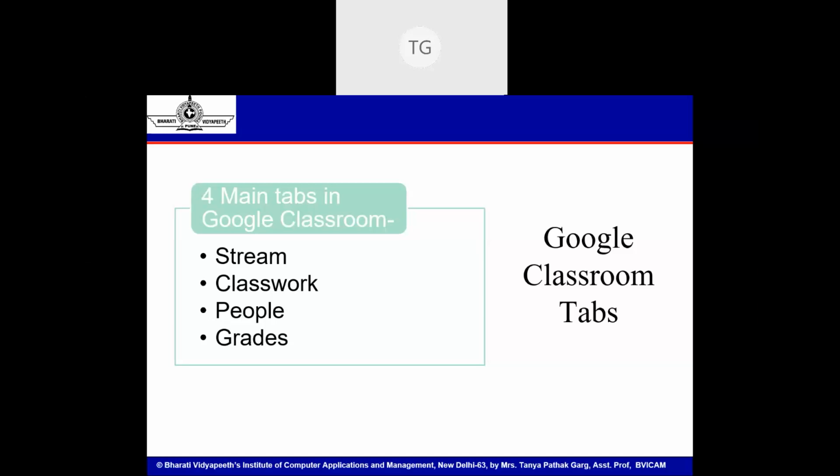Whatever assignments or submissions that a student is making, for which the student is automatically graded or the teacher is grading the student, the automatic grade book that generates out of this assignment or submission work will be seen in the grades tab. So in one course, over a period of the course, if you've created certain assignments and if you're grading students, the complete internal listing or complete grade book will be visible inside the grades tab. So these are the four main tabs which provide for the different options available with Google Classroom.